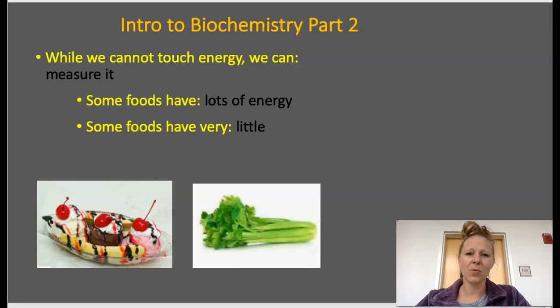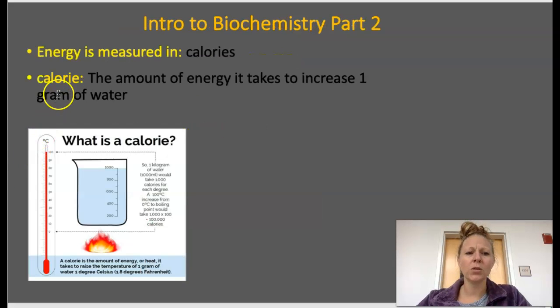So how is it that we measure energy? Well, we use a unit called the calorie. Energy is measured in calories. And what is a calorie? It is the amount of energy it takes to increase 1 gram of water 1 degree Celsius.